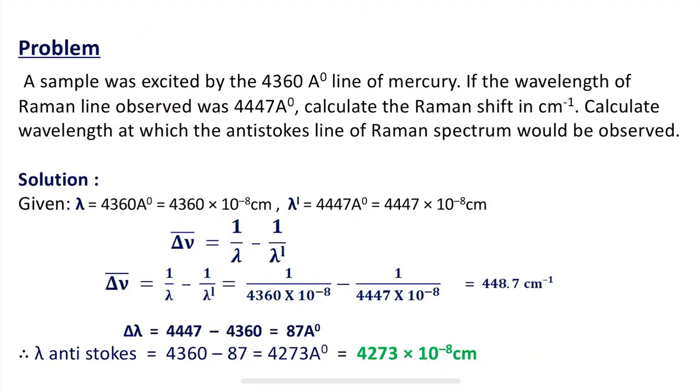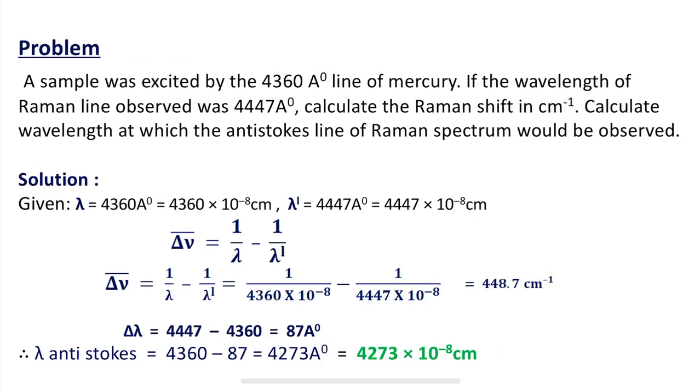Here we have to make three notes. The first is that the anti-Stokes lines appear at a frequency higher than the Rayleigh lines, by the same amount as Stokes lines are lower than Rayleigh lines. The second note is that the frequency of Stokes lines is less than Rayleigh lines, therefore the wavelength of Stokes lines is greater than Rayleigh lines. The third note is that the frequency of anti-Stokes lines is greater than Rayleigh lines by the same amount as Stokes lines. Therefore, the wavelength of anti-Stokes lines is less than Rayleigh lines by the same amount as Stokes lines.